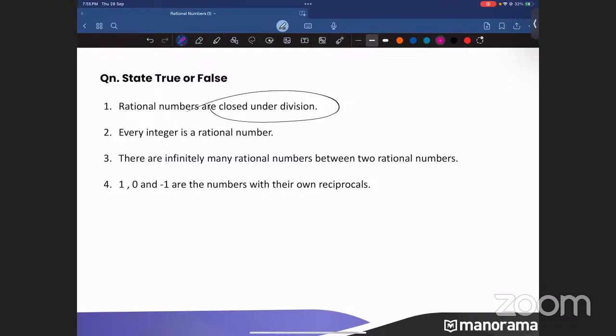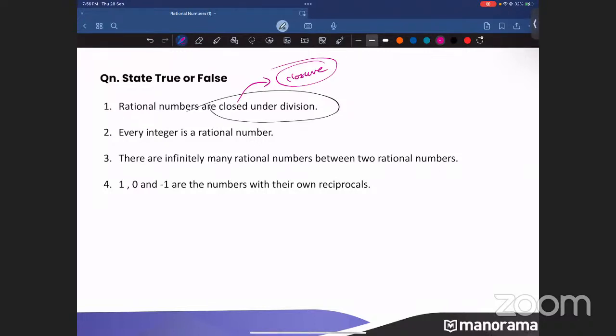Because it's about rational numbers, it's about division, and it's about the closure. What does closed mean? Closed means which property? Closure property. So closure property, division, rational numbers will not be closed, right? Adit said that it is true. Okay, guys. Anyway, I just told that nobody is telling true, but the answer is false itself.